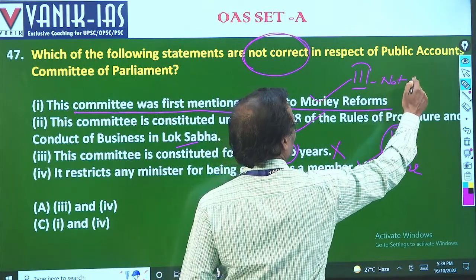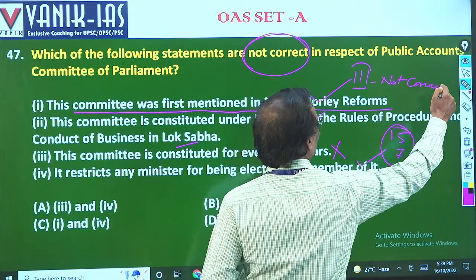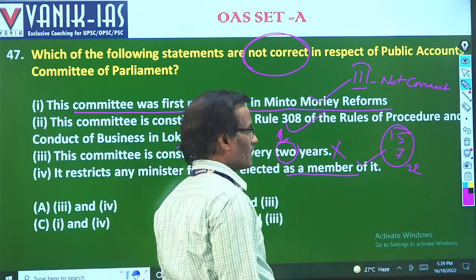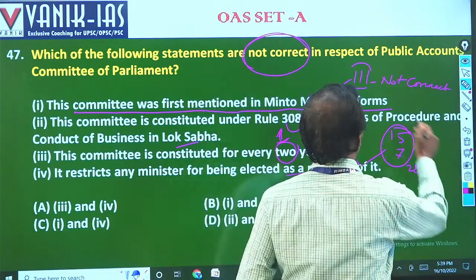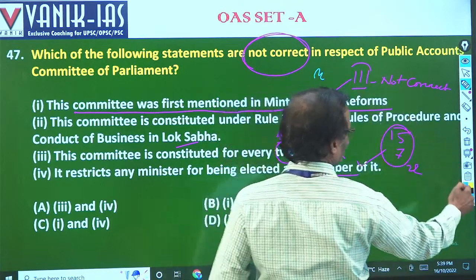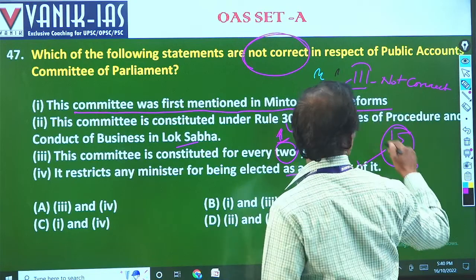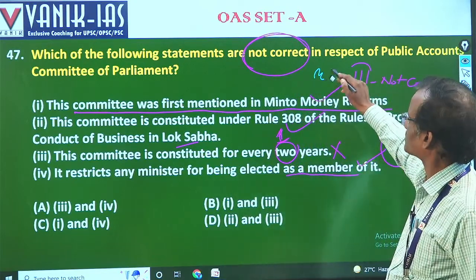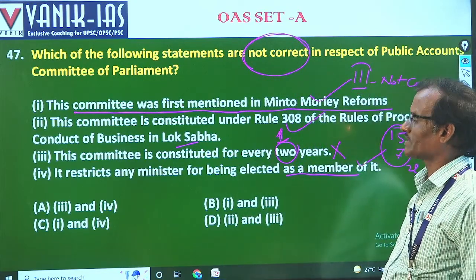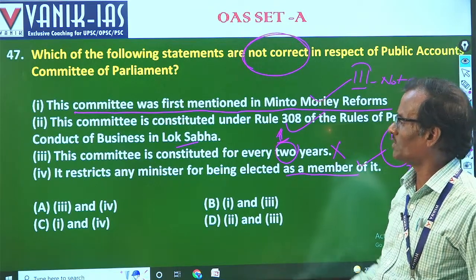That is the thing you have to keep in mind. For question 47, the answer will be 3.